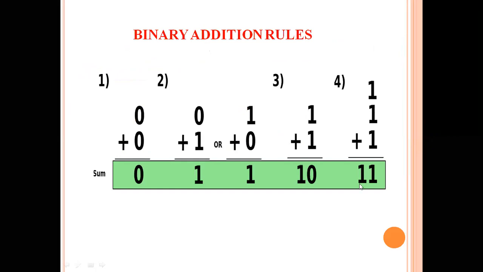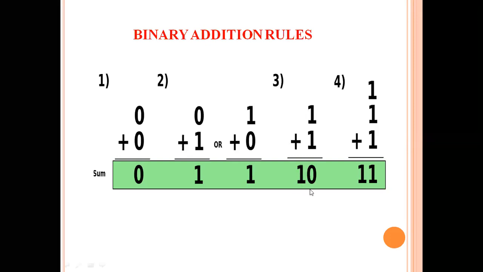So we are saying that we are doing binary addition. These are the rules we are going to follow. Here 0 plus 0 means 0. 0 plus 1 means 1, 1 plus 0 means 1. Suppose there are two ones: normally, when we add 1 plus 1, what will be the value? It will be 2. But in binary, this 2 will be represented as 1, 0.